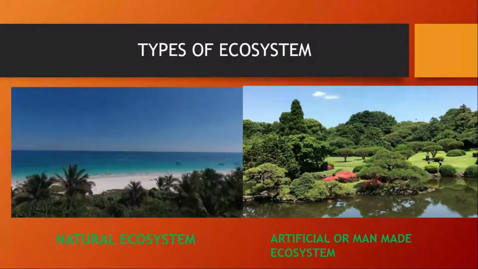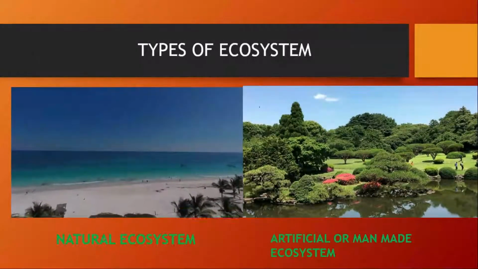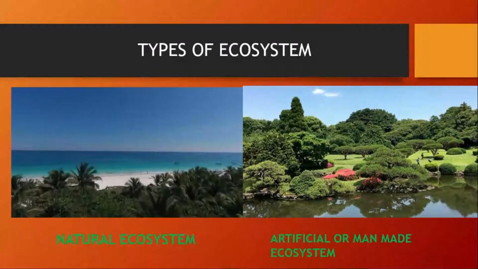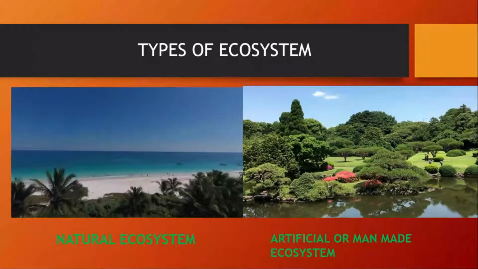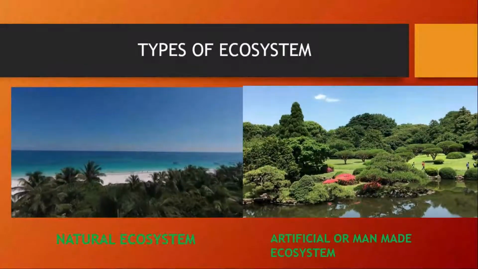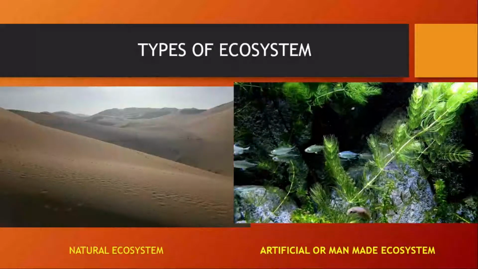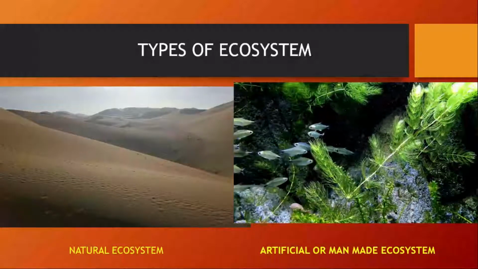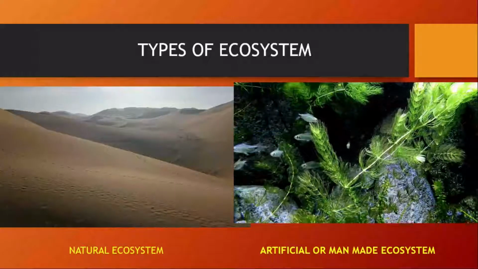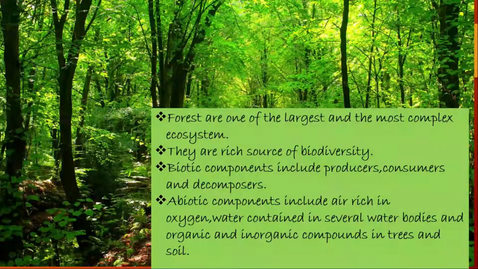An artificial or man-made ecosystem is the one made by humans, by man, and it includes gardens, parks, crop fields, aquariums, and so on. As you can see here, there is an example of a garden, which is a man-made ecosystem. Also here you can see another terrestrial ecosystem, which is a part of the natural ecosystem, which is the desert. And the other one shows an artificial or man-made ecosystem, which is an aquarium. Next, we shall be discussing in detail the forest ecosystem.